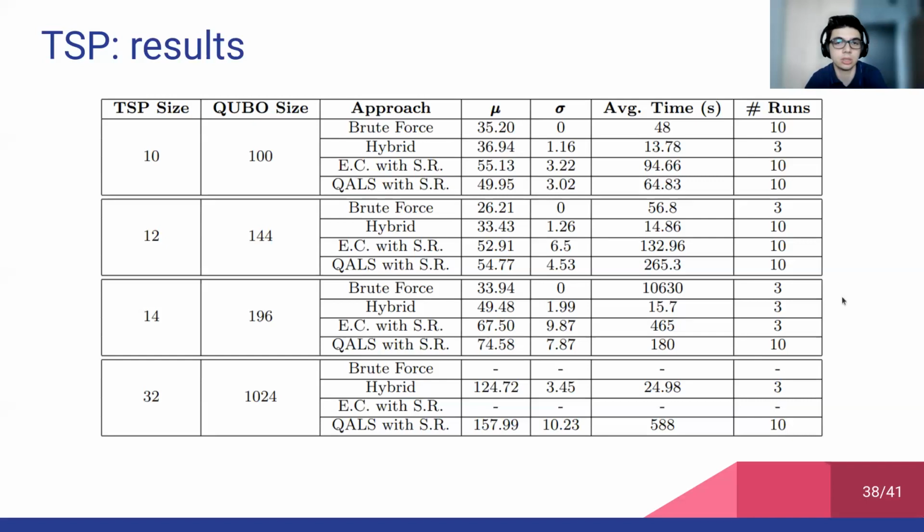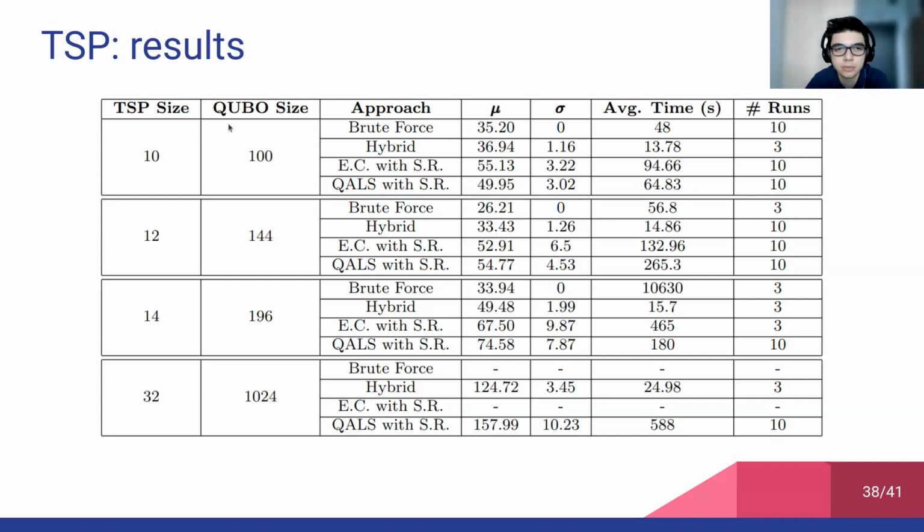In this table, TSP size represents the number of towns or nodes in the graph. The QUBO size is the number of binary variables. Mu is the average TSP cost with respect to the number of runs performed. And the TSP cost is defined as the sum of the weights of the edges in the cycle. Sigma is the corresponding standard deviation, and the time, again, is expressed in seconds.